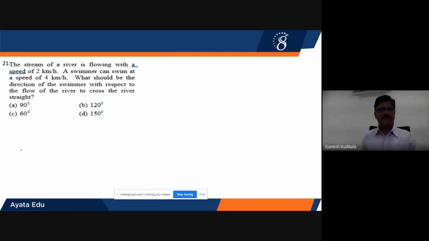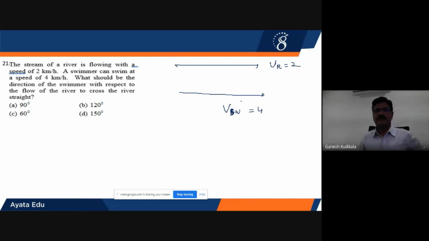Second, 21st problem. The stream of the river is flowing with a speed of 2 kilometers per hour. So let us assume that the river is going towards the right side with a velocity equal to the velocity of the stream, velocity of river will be equal to 2 kilometers per hour. Now, a swimmer can swim at a speed of 4 kmph. That is, the velocity of the swimmer with respect to the water or the river will be equal to 4.